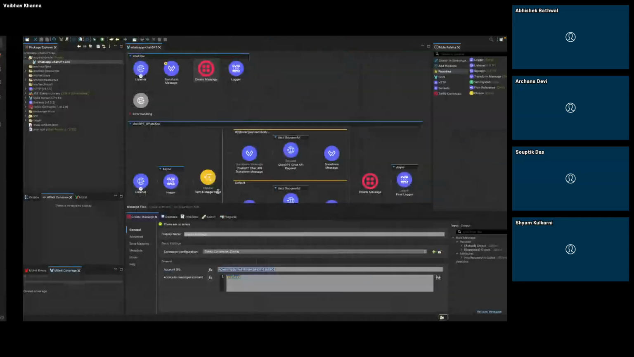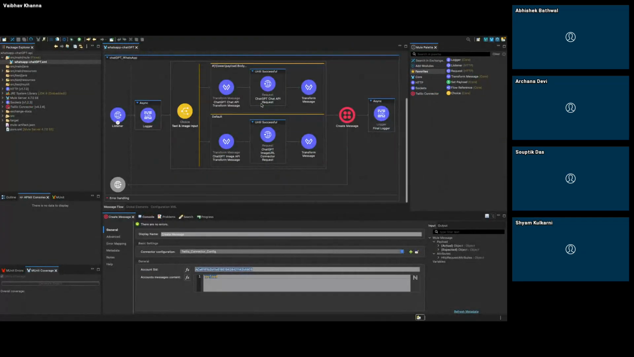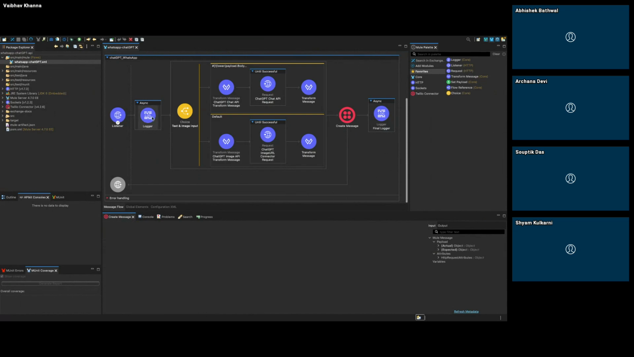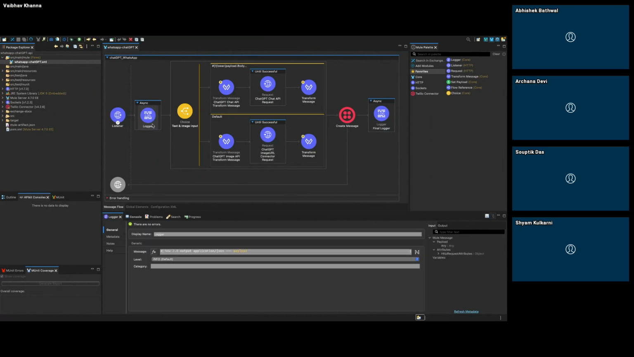So moving ahead for the WhatsApp part. What I did, first of all, I am putting the logger in the async so that it will be in a different thread and it will not impact our processing speed. Both the start and end loggers, I put it in the async just for the demo purpose.